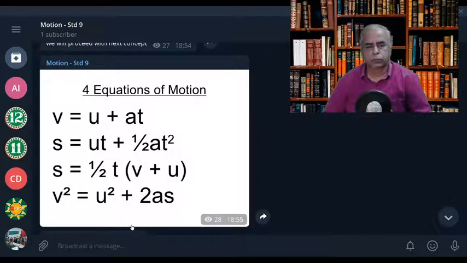Okay. And this formula is also very important. Yes, we have taken the half T outside the bracket. So this is a rearrangement only of the second equation.